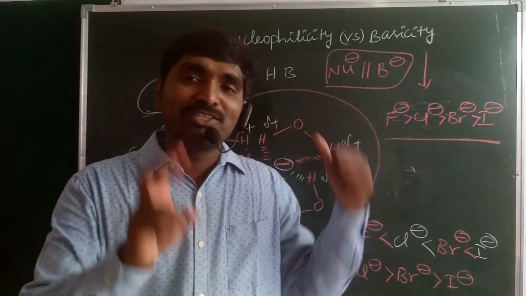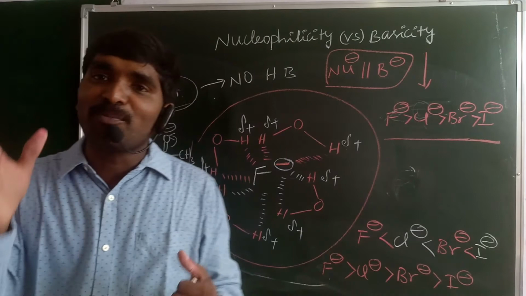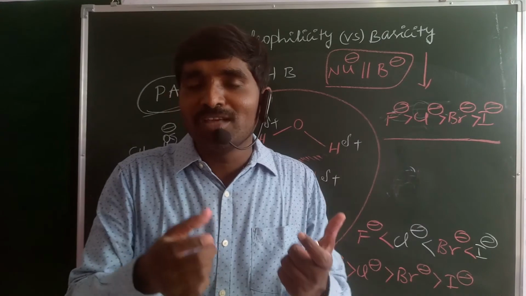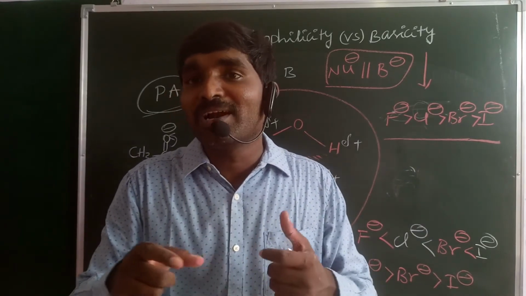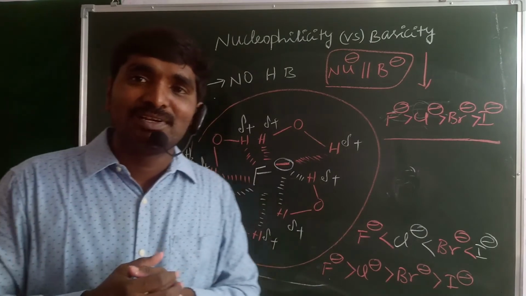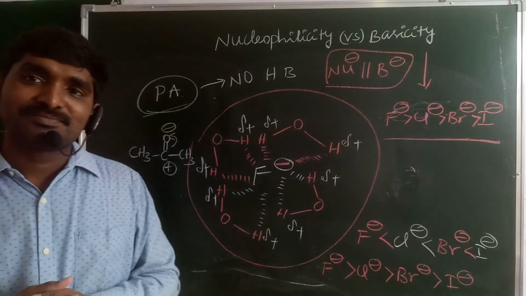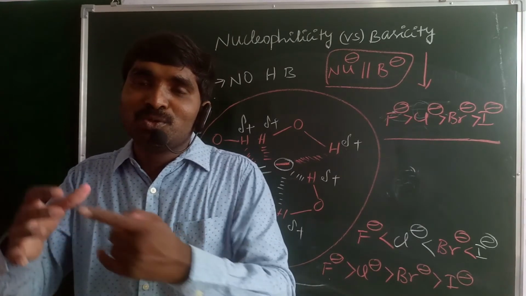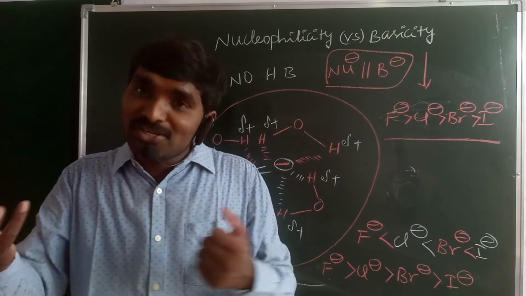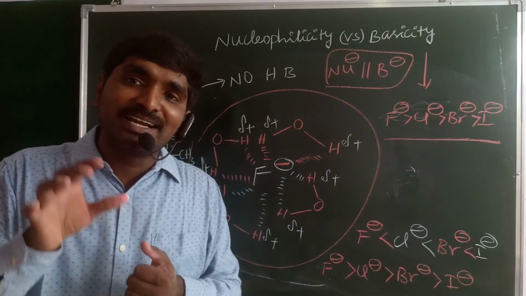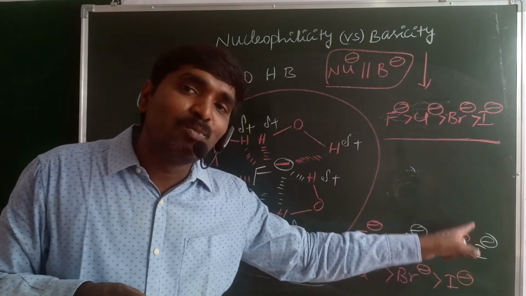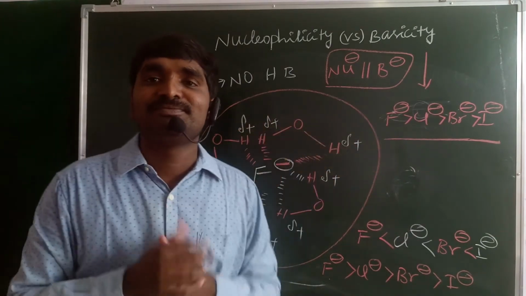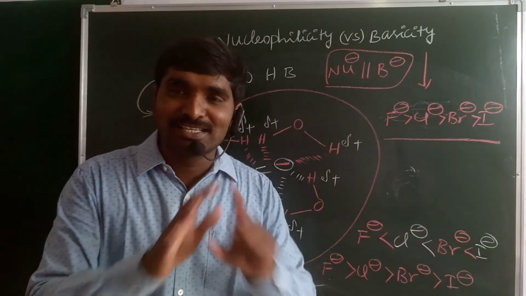And in the case of a group, we have two options. One is a polar protic solvent, the second is a polar aprotic solvent. In polar protic solvent, the solvent forms hydrogen bonding with ions, more importantly with more electronegative ions, which may be fluorine, oxygen or nitrogen. Due to the hydrogen bonding, the non-bonding electrons are not available to electron deficient species other than hydrogen. Hence nucleophilic character decreases. That's why I minus is more nucleophilic in nature when the ion is placed in polar protic solvent. Remember guys, everything is clear.